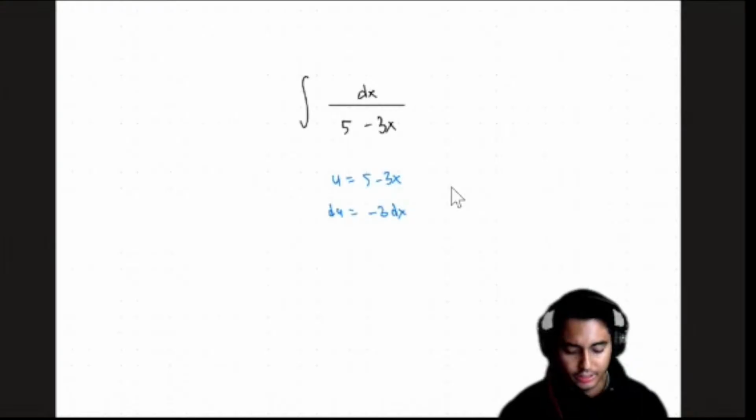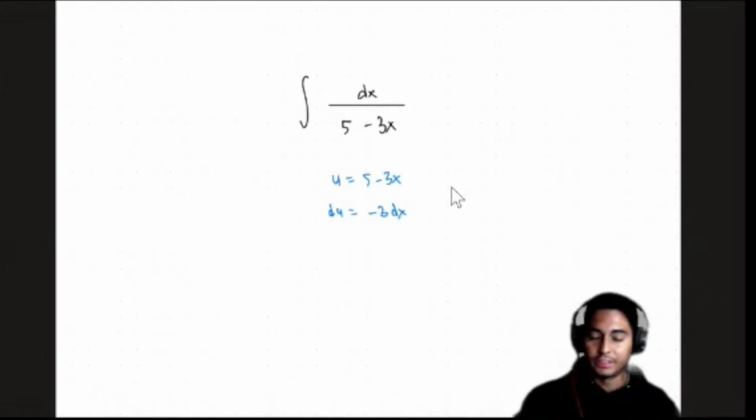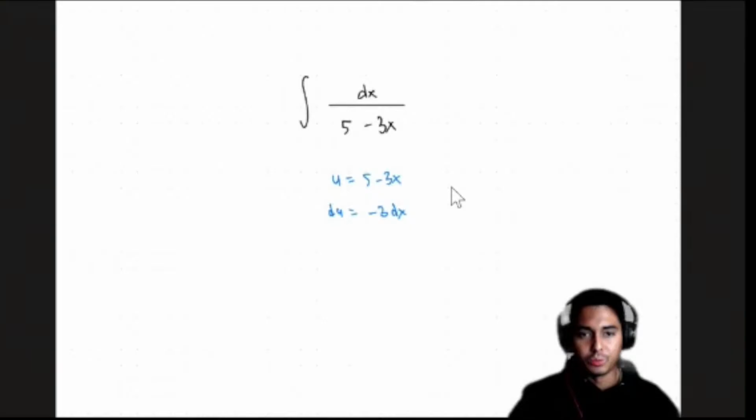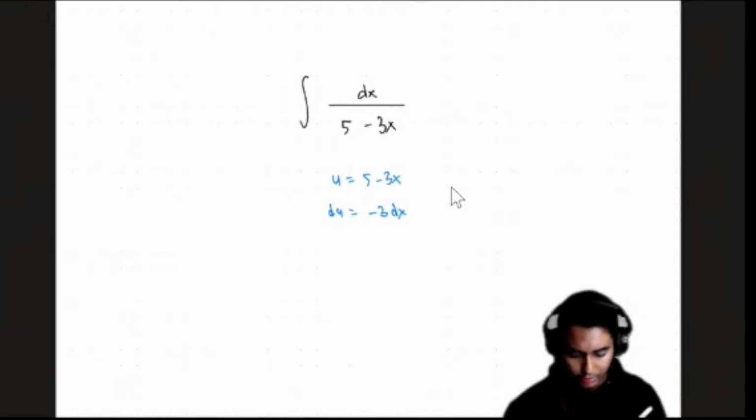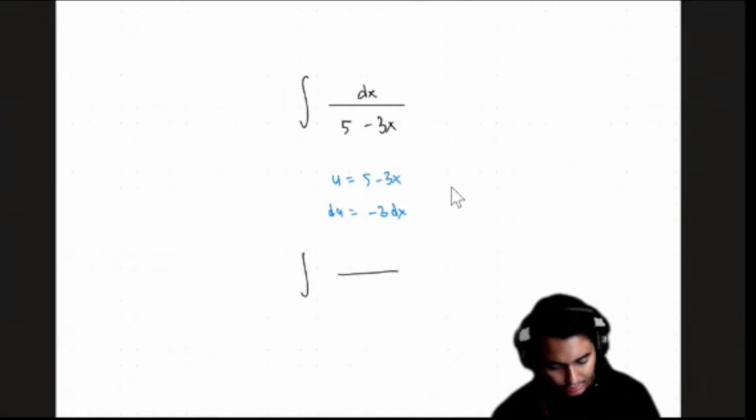And guys, so we have du equals minus 3 dx. And then I'm going to go ahead and start to plug in that u sub here. So that's basically a 1 over u now times dx.